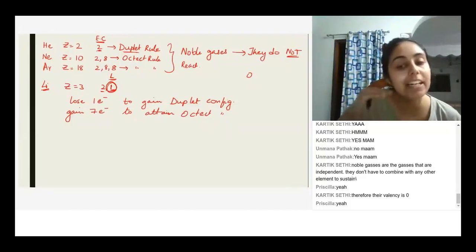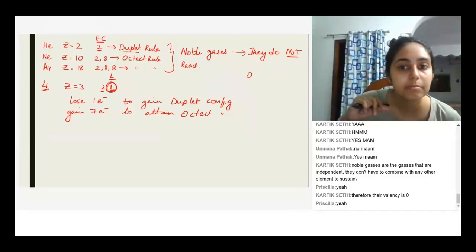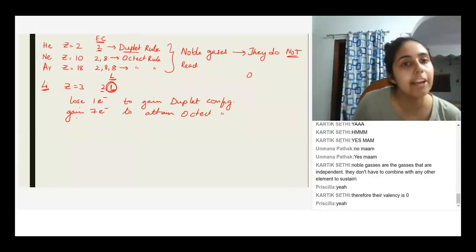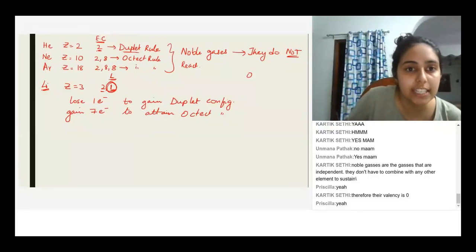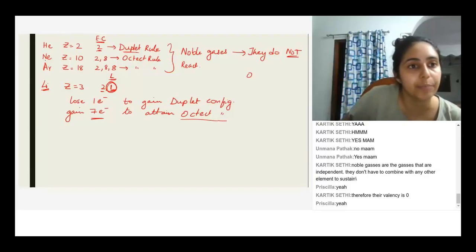So even lithium will try to attain that stable configuration by satisfying the octet rule. That is why it already has 1 electron in that shell, and it needs how many more electrons, Arna? It needs 7 more electrons. Yes. So in order for it to be stable, it needs 7 more electrons. Did you understand, Arna? Yes, ma'am. Okay. Now, that is one way for it to attain octet configuration, to somehow gain 7 electrons in the outermost shell, and then it can attain the octet configuration just like neon.